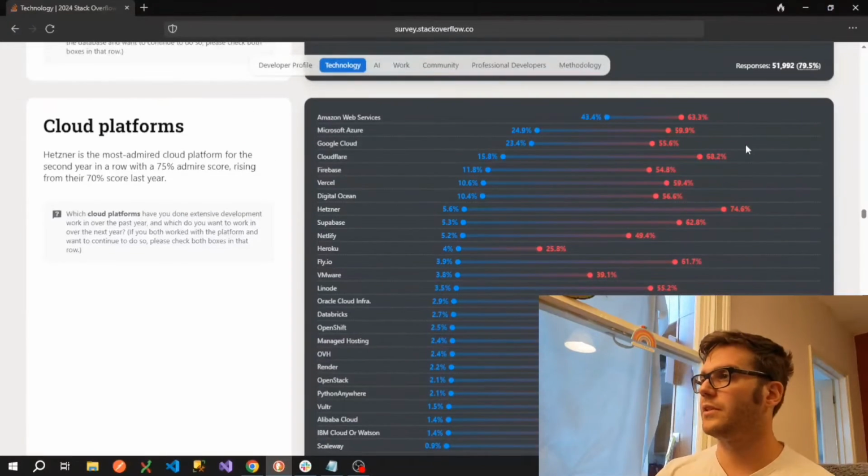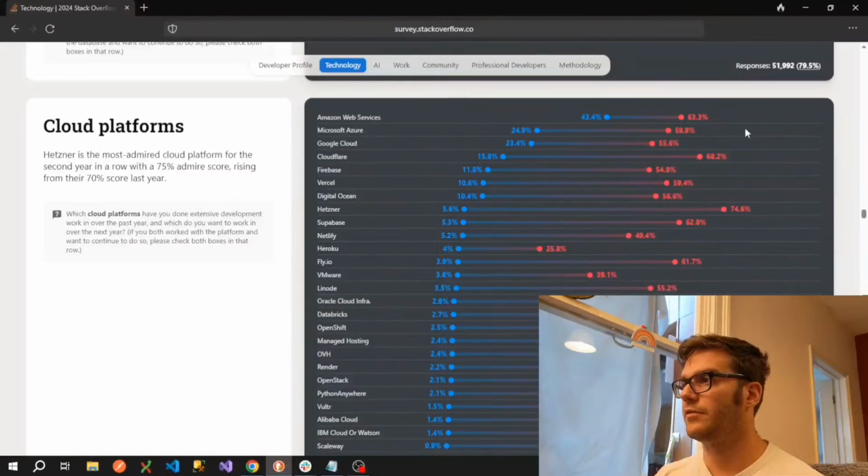So cloud platforms is a similar story, around 50 to 60% for most of them in terms of the admired percentage. You know, how much do they want to continue using it? It says here that Hetzner is the most admired cloud platform for the second year in a row with a 75% score, rising from 70% last year. So they've obviously made some improvements there.